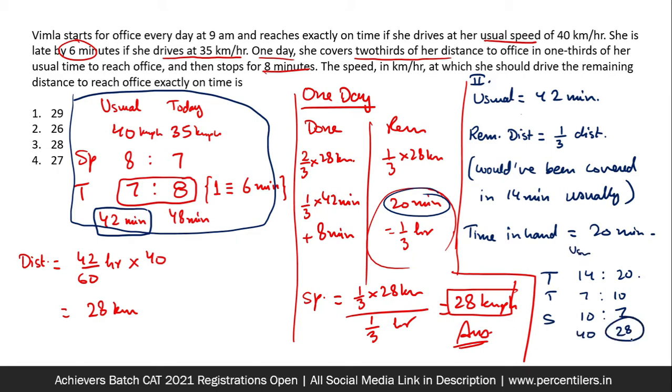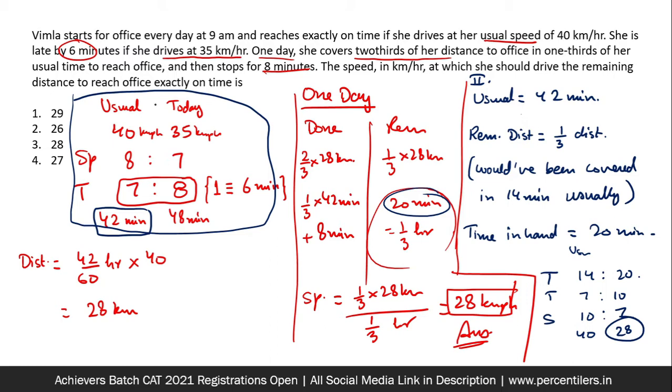A lot of new people would not find this method comfortable, because there is a lot of ratio happening in this. But at Percentilers, we train in such a way that this method becomes your primary method. So you can see the kind of space and time it has used. This is how smartly we find the answer faster and save a lot of time. So 28 is the final answer for this question, which is our third option.